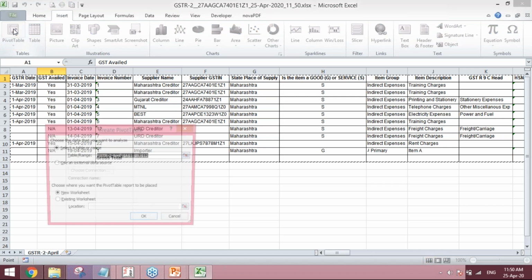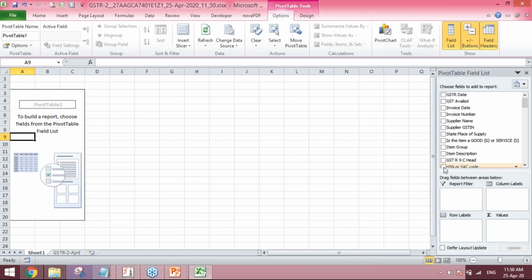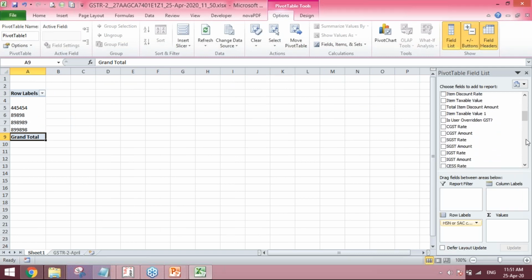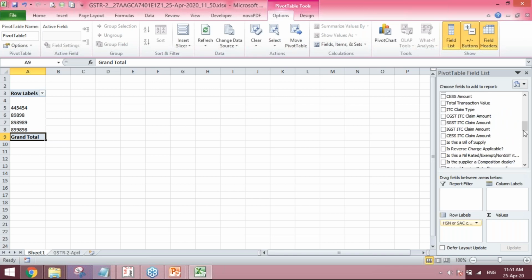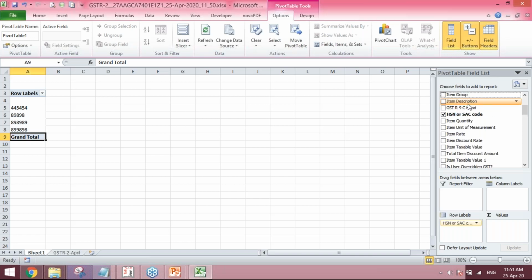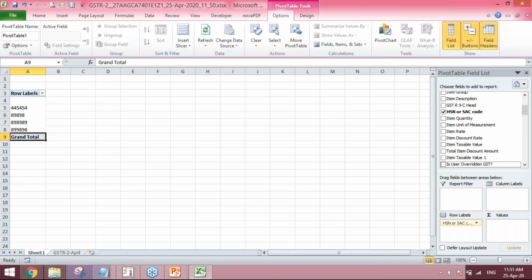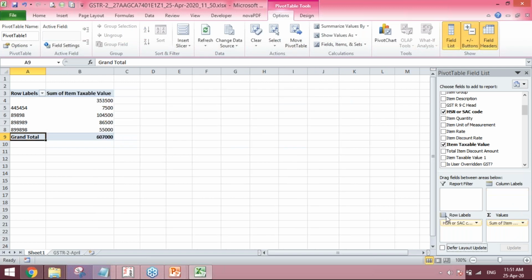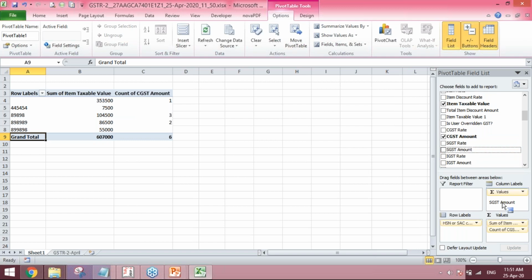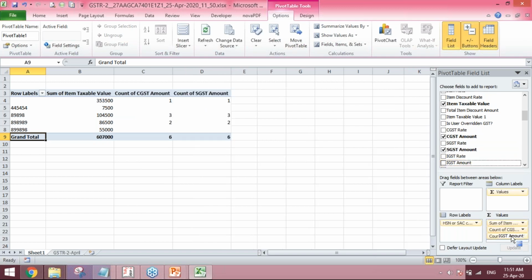inserting a pivot, and you can just quickly select your HSN wise, and you can also select the party or the tax amount, item taxable value, the totals, and accordingly CGST rate, CGST amount, SGST amount, and so on.